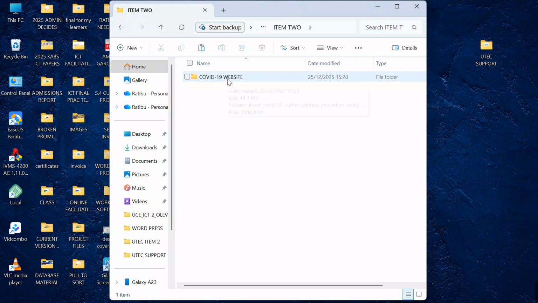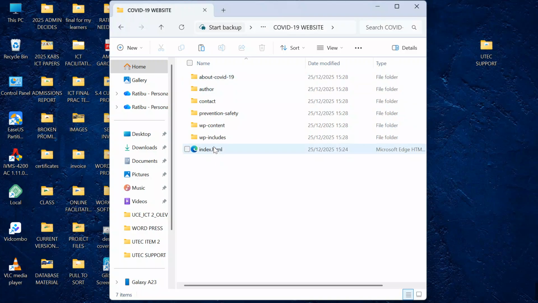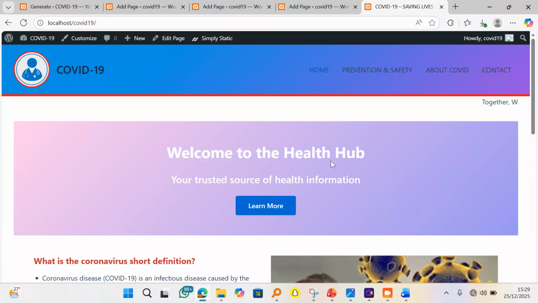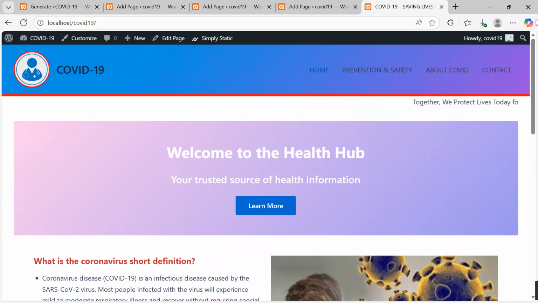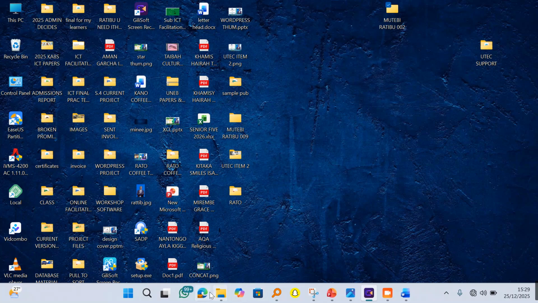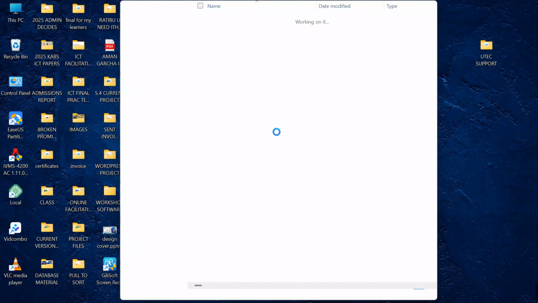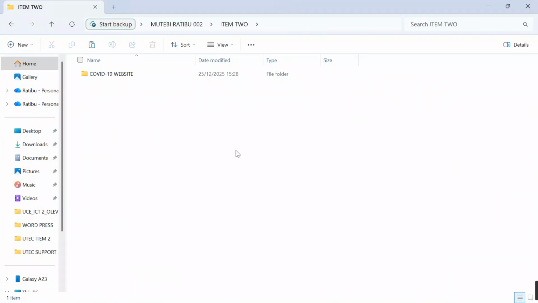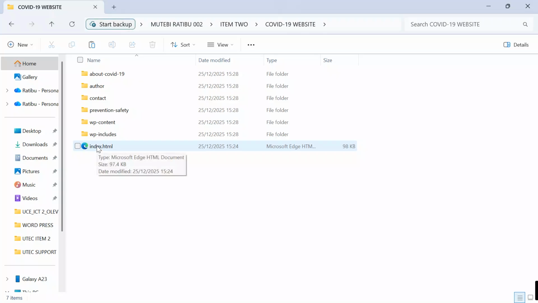So double tap the folder and then have a look at your pages and how everything has been structured. Let me reduce the open tabs over here. Okay, it is loading. Now come back over here, item 2, my project is here called COVID-19 website, and then open using the index page.